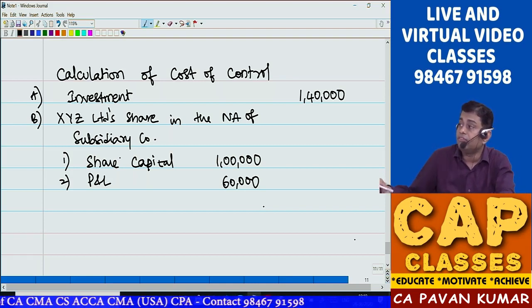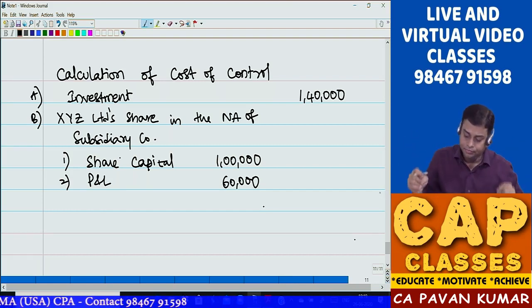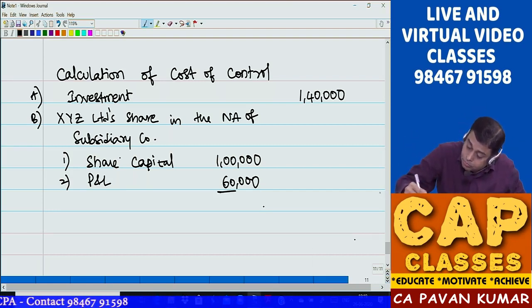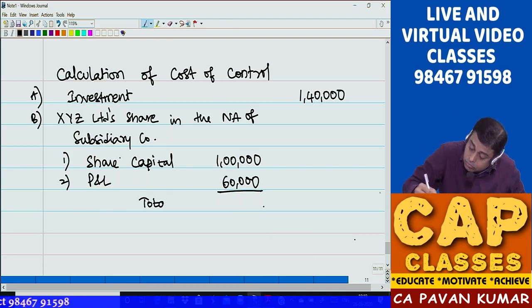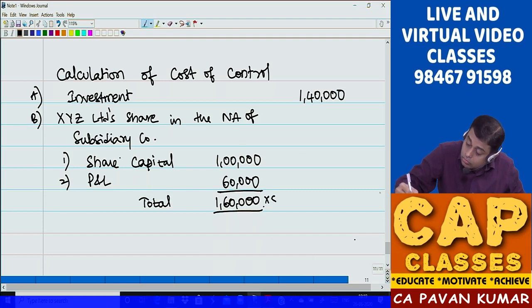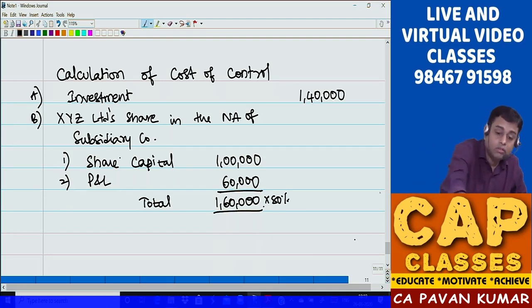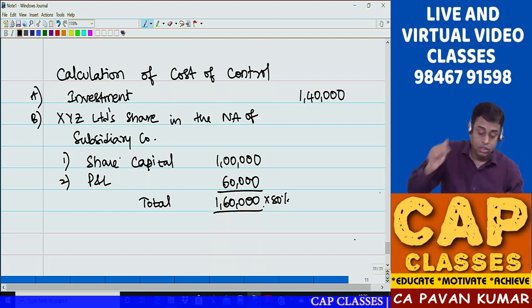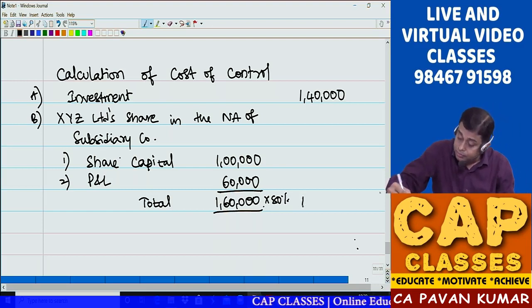Now add and calculate 80% of this. Try to do it yourself. 1,60,000 into 80% is 1,28,000.